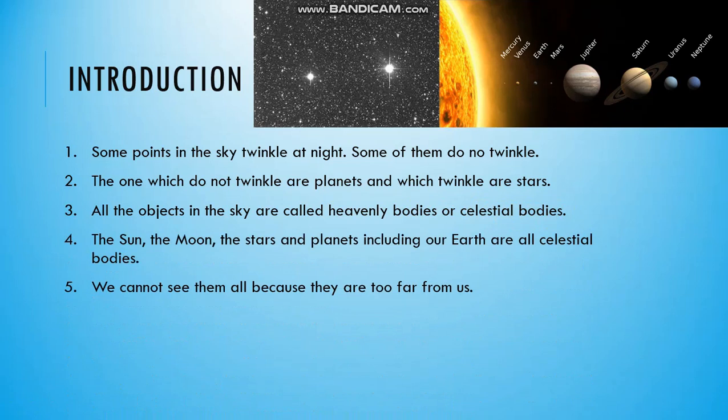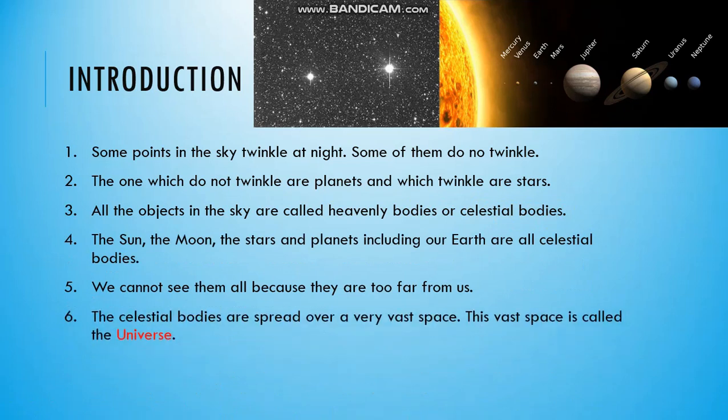We cannot see them all because they are too far from us. The celestial bodies are spread over a vast space. This vast space is called the universe. Now let us learn about these celestial bodies one by one.